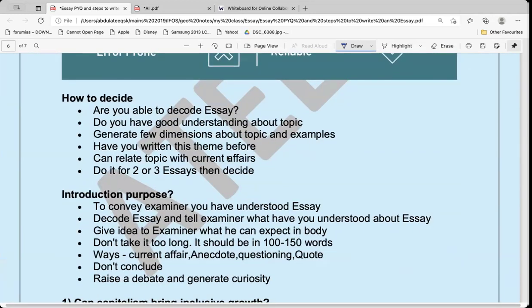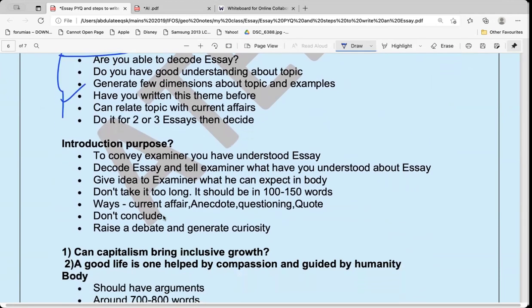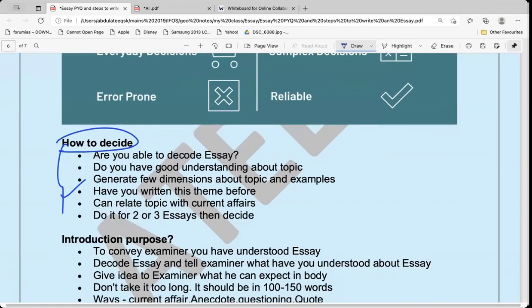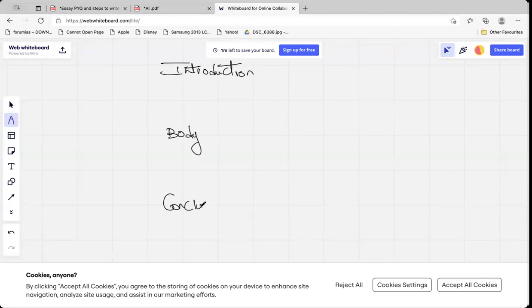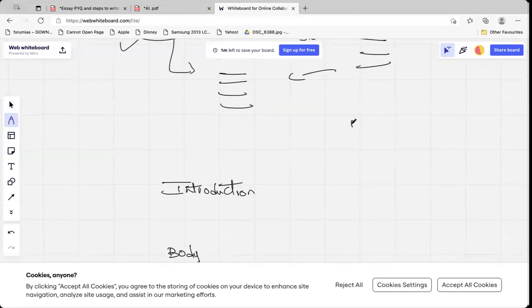So I have discussed how to decide on an essay, which I have mentioned already: brainstorm and then decide. Now I will discuss what is the purpose of the introduction, what is the purpose of the body, and what is the purpose of the conclusion, and how we should build the essay in the introduction, body, and conclusion. Till now, I have discussed the do's and don'ts of essays.